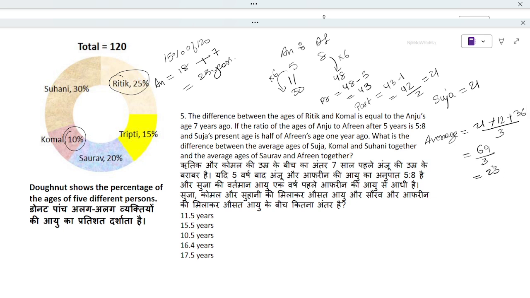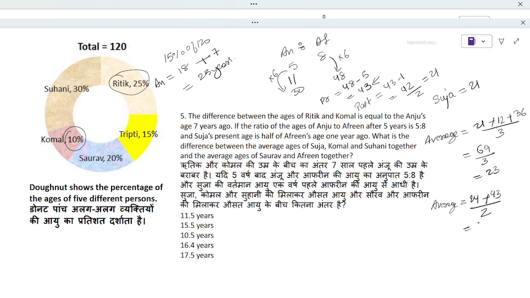Now the average of Suja, Komal and Suhani, we need to subtract with the average of Saurav and Afrin. So again we need to find the average of Saurav and Afrin. Saurav is 20%. 20% of 120 is 24. Afrin's present age is 43, not 48. Right. So 24 plus 43 divided by 2.